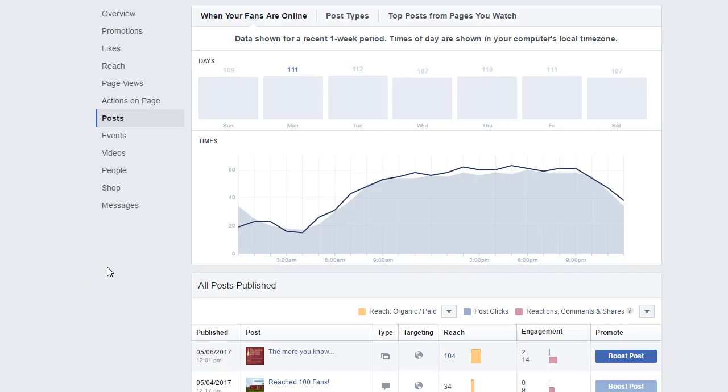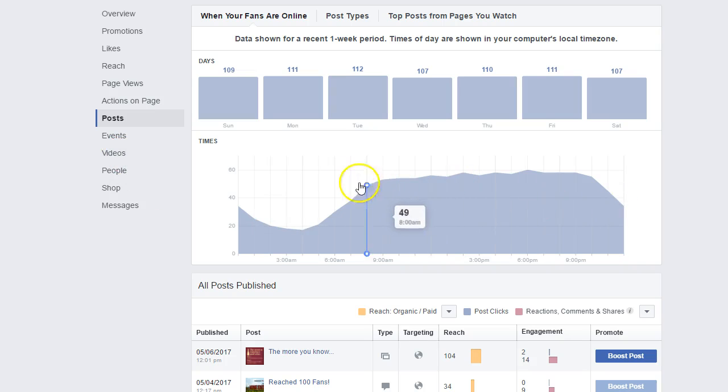Okay, everybody. So now we're getting into some of the more fun things. What we're looking at now, which we didn't have the last time we were here, was actual analytics on our Facebook page. This is going to show us what the most effective times of the day are to post. So we know we want to post 4 times a day, and we know that we want to post when our fans are online. So I'm going to recap something that I went over a little bit in the beginning with you guys. One of the best times that we're going to peak on this page, so you're going to look at this for your own page and you're going to write this down.